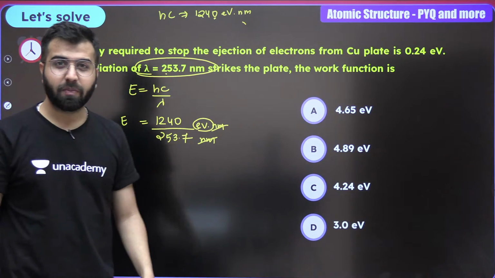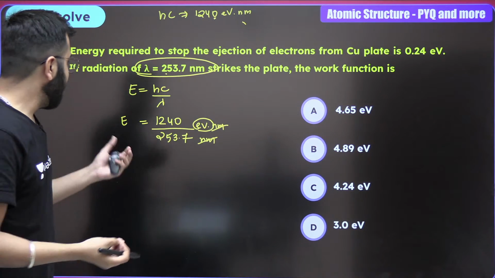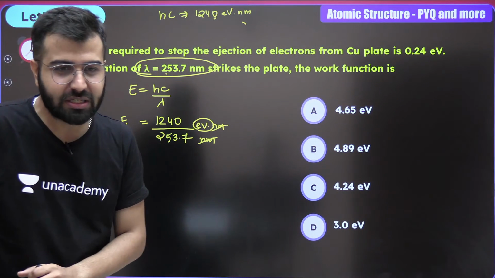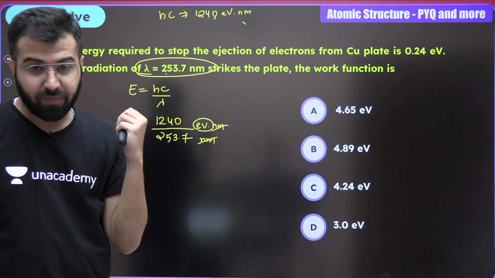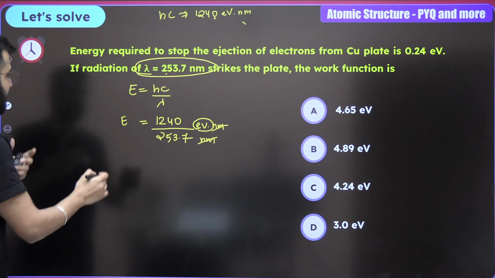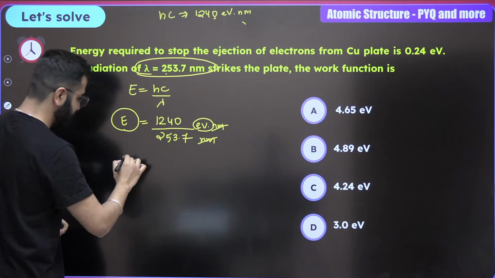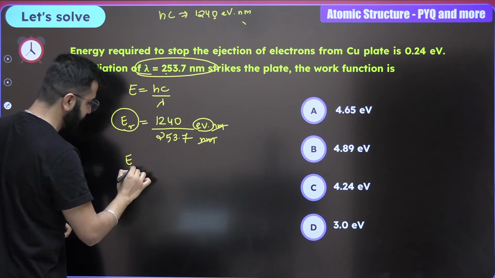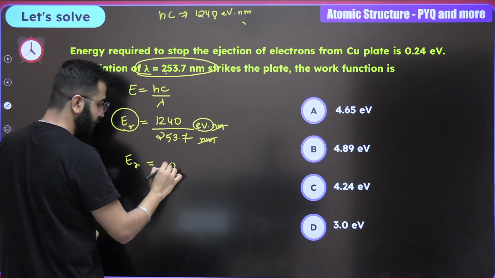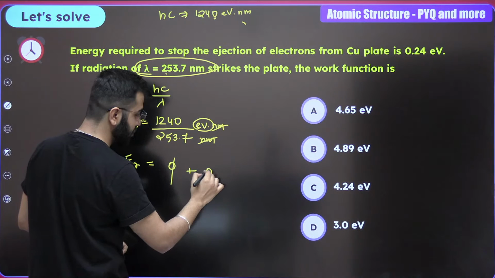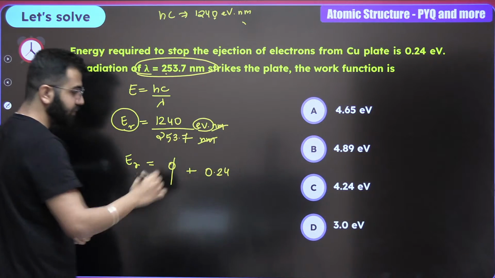Now you guys have to let me know. 1240 divided by 253.7. What is the E value that you are getting? And now over here we have E, which is the radiation. Work function is what you have to calculate. Kinetic energy is given to you as 0.24.